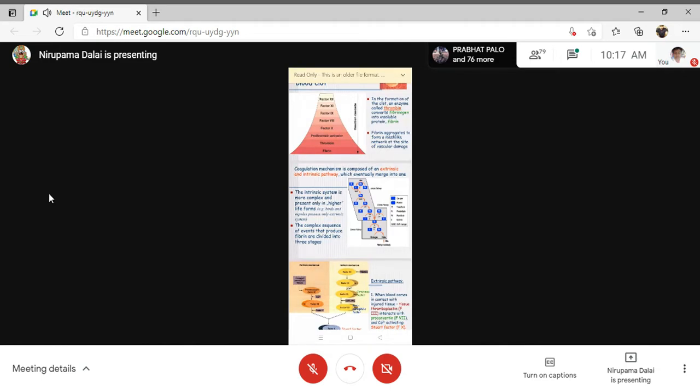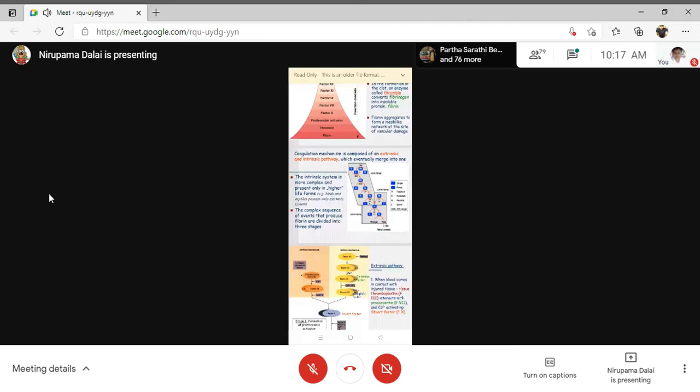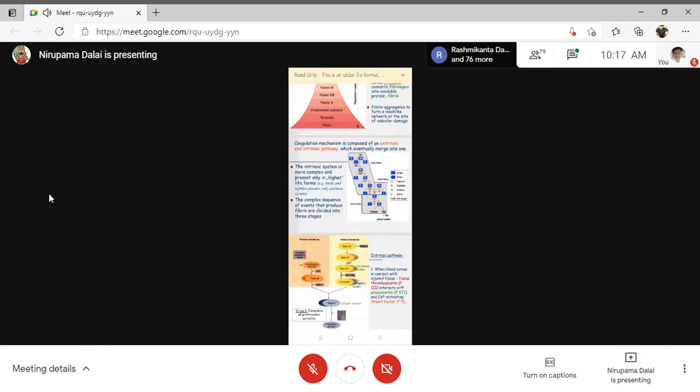That factor is your prothrombin activator complex, in both the intrinsic mechanism as well as in the extrinsic mechanism. One factor is essential, that is your prothrombin activator complex, which has to be formed. After the formation of the prothrombin activator complex, it is helpful for the conversion of prothrombin to thrombin. Then thrombin will be helpful for the conversion of fibrinogen to fibrin by cleaving the two polypeptide pairs.